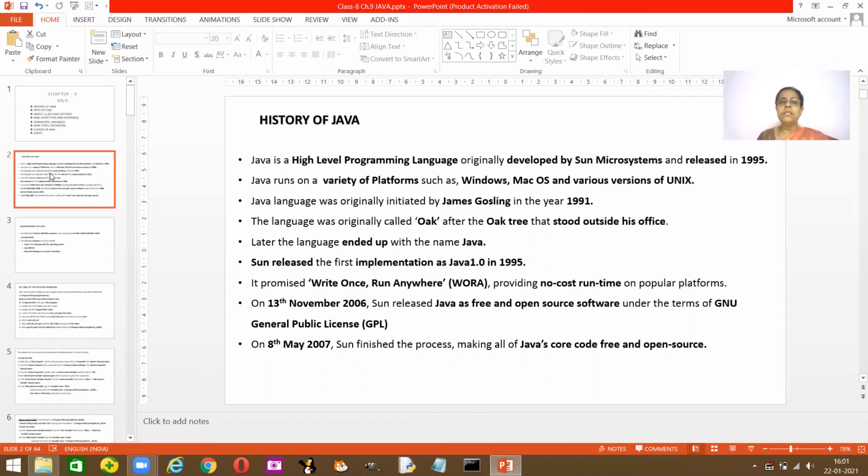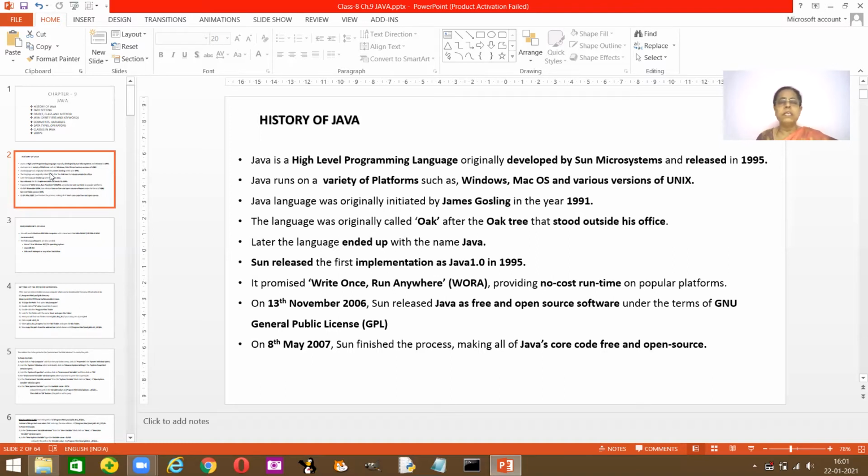It was under the terms of the GNU General Public License, that's GPL, that this software became free and open source software. On 8th May 2007, Sun had finished the total processing, and the Java core code became free and open source software.